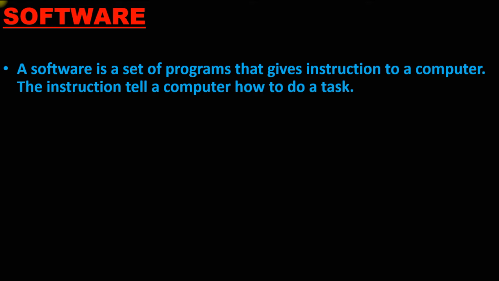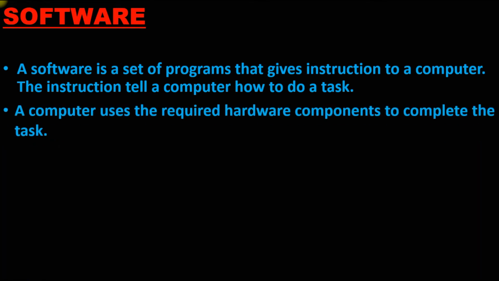If I say Microsoft Word, whenever we type, we are giving instructions to the computer to do some particular task. If we don't give instructions, then the computer will not do a particular task. So we need software to do any type of task related to a computer.